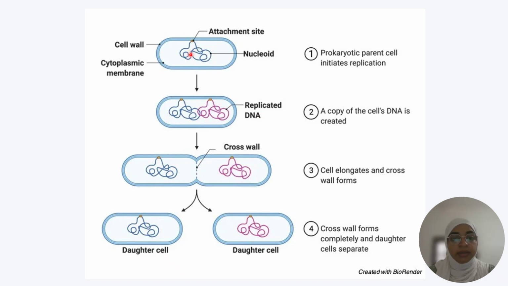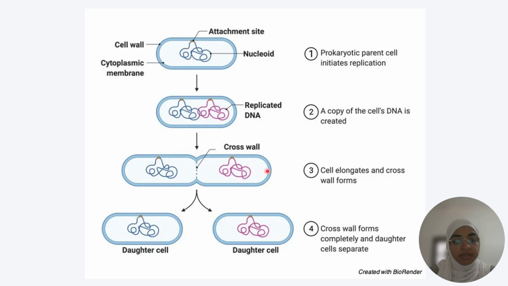This is the DNA of a single-celled bacterium, a prokaryotic parent cell, which initiates replication. Then when it replicates, two DNA are formed. A copy of the parent cell DNA is formed. This is a genetically identical copy. This is replication of DNA. Then the septum forms in the center of the elongated cell.